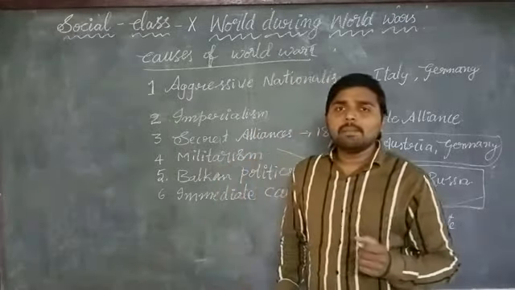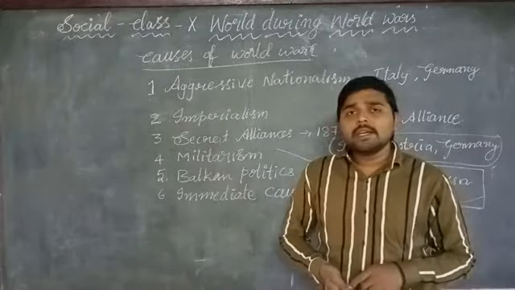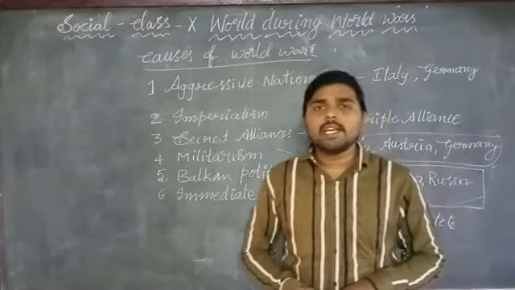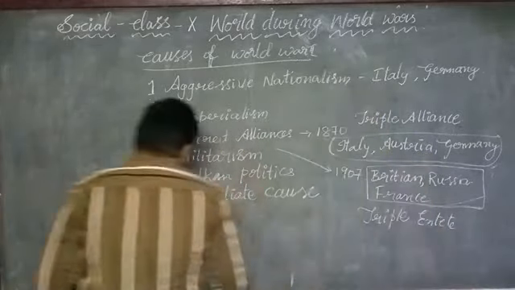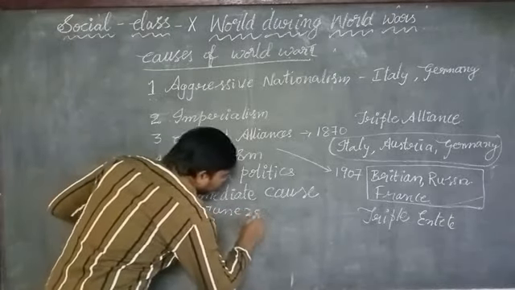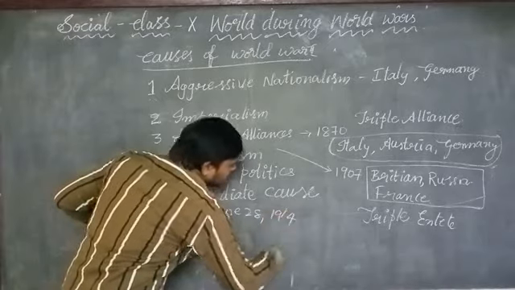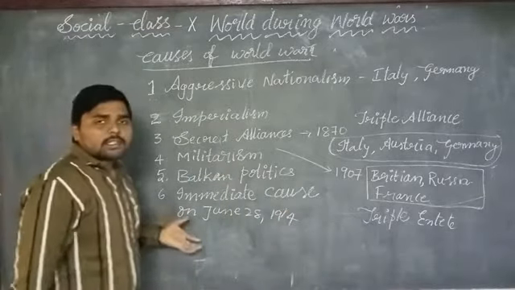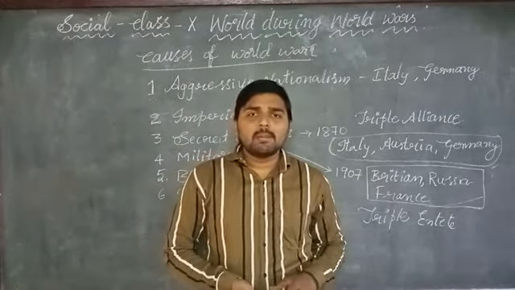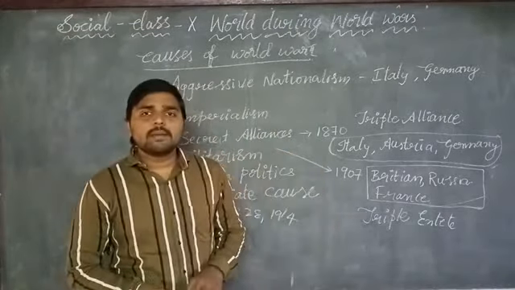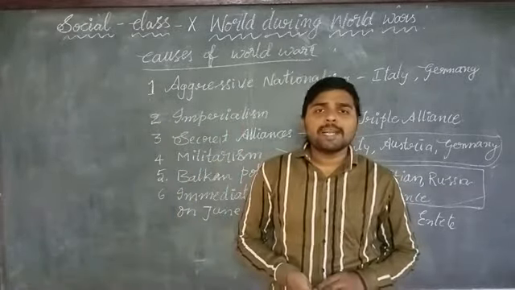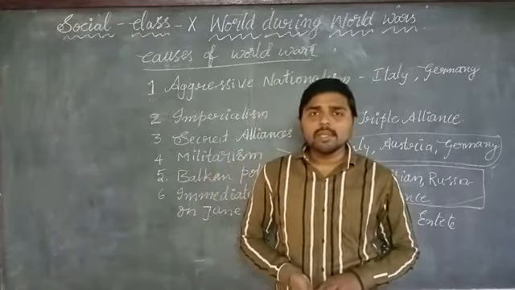One Serbian assassinated the Prince of Austria-Hungary on June 28th, 1914. After this assassination, Austria wanted a proper explanation about the murder, but the Serbians did not give one.